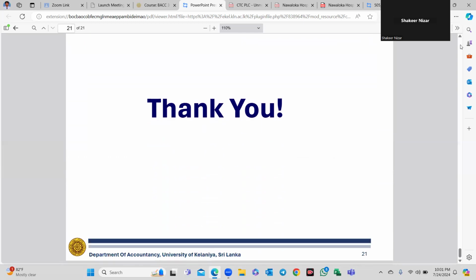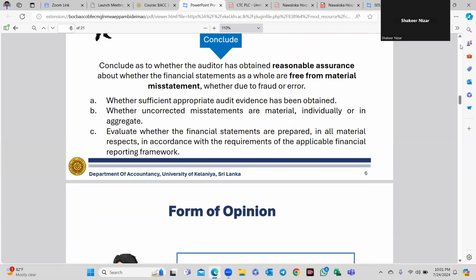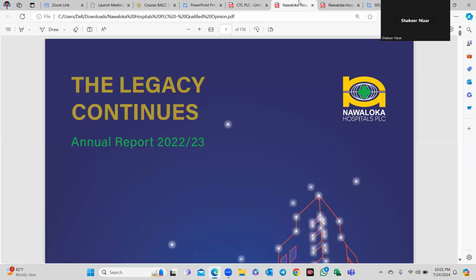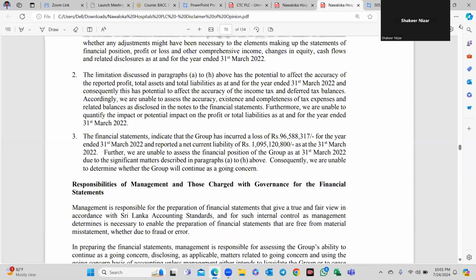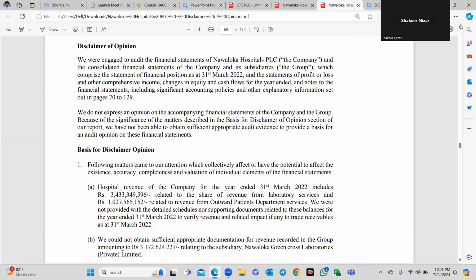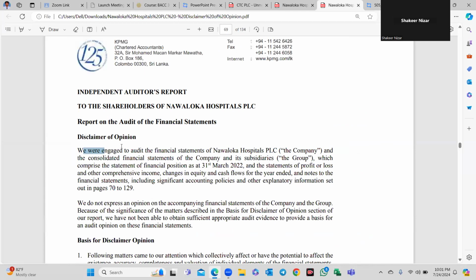If there is that, it is a key audit matter. So let me show you that. If there is a disclaimer of opinion, you can see in our local PLC, rather than saying we audited, we were engaged